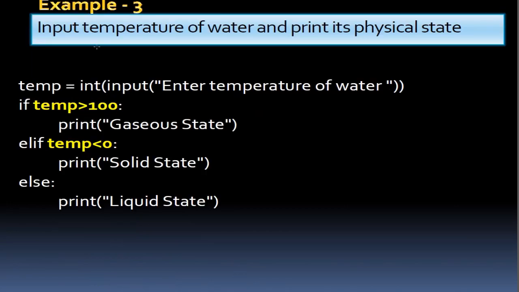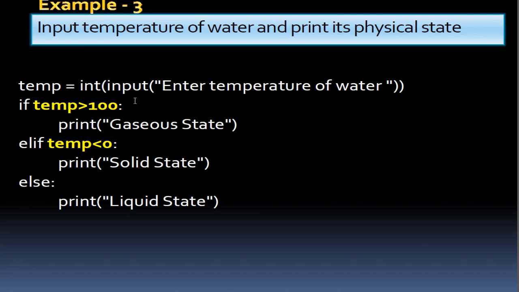So see the example: input the temperature of water and print its physical state. We have entered the temperature, whatever it will be. Now the condition is given: if temperature is greater than 100, then it will print gaseous state. If temperature is less than 0, then it will print solid state. Or else, if these two conditions do not satisfy, it will print liquid state.